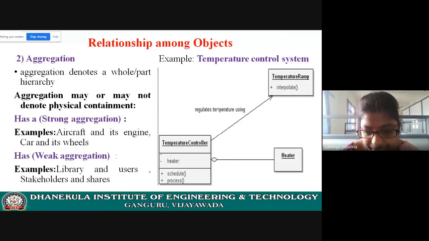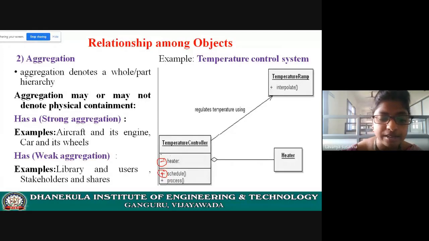Now see here in temperature controller, there are some minus and plus symbols. What is this minus and what is this plus? Can anyone answer my question? What is this minus? See here, there is a minus, right? There is plus here. What is meant by that? Anyone? Anyone answer my question?